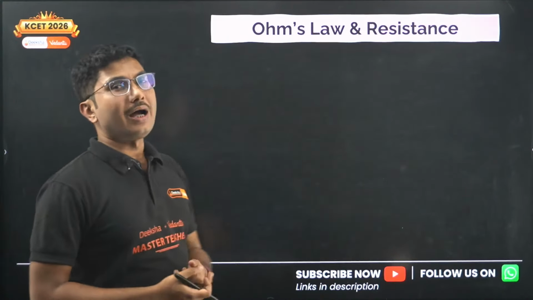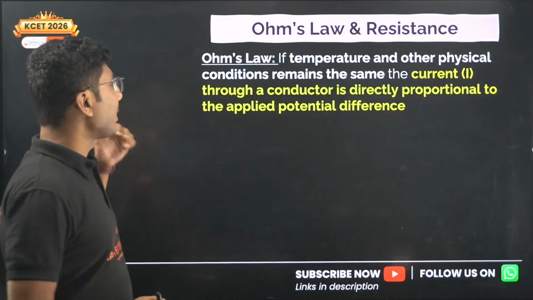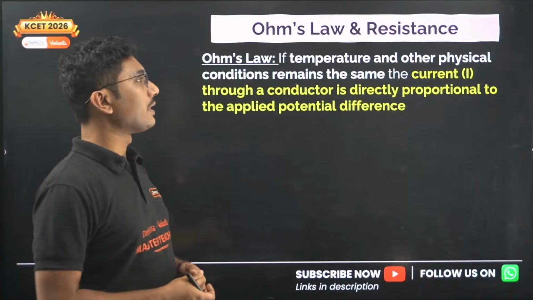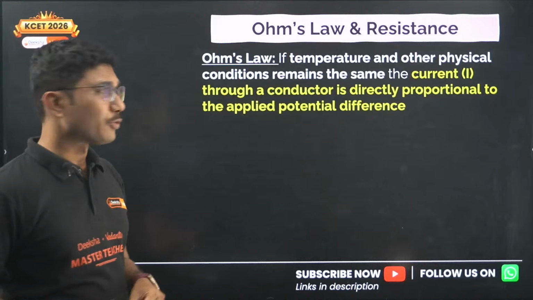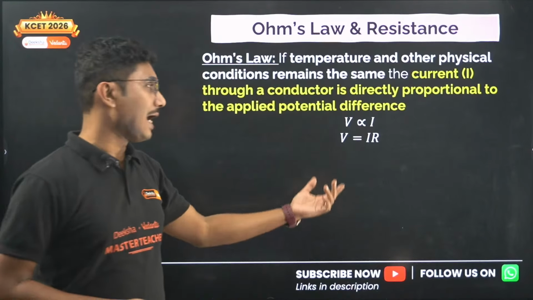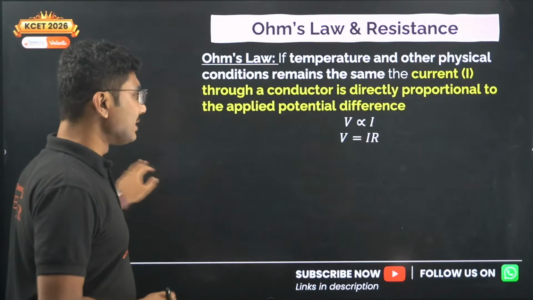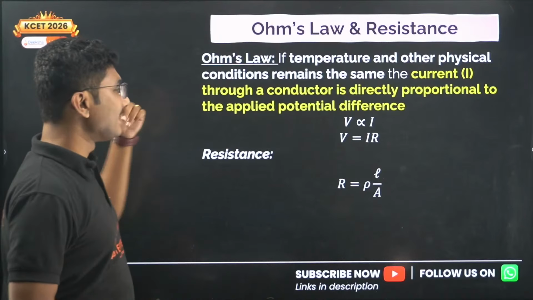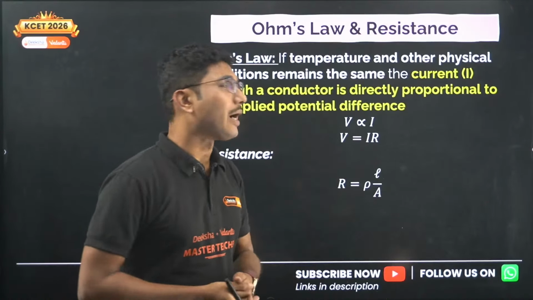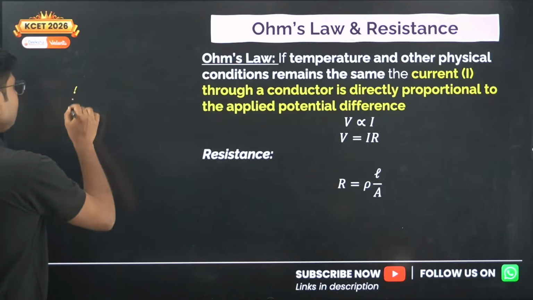So Ohm's law and resistance. Ohm's law is, obviously we know that if temperature and other physical conditions remain the same, then the current through a conductor is directly proportional to the voltage difference, so V is proportional to I, so V is equal to IR. R is called resistance. Now what is resistance? Resistance is the opposing force which is applied against the current.